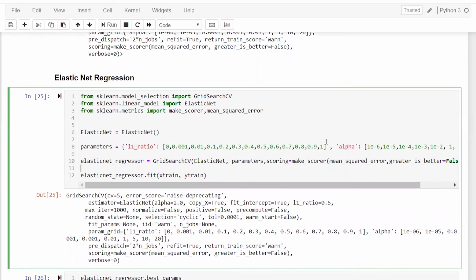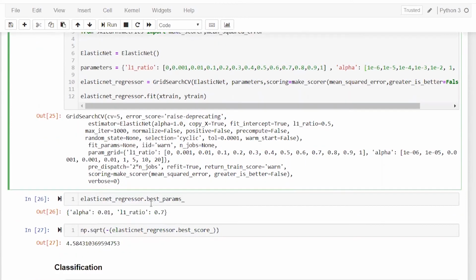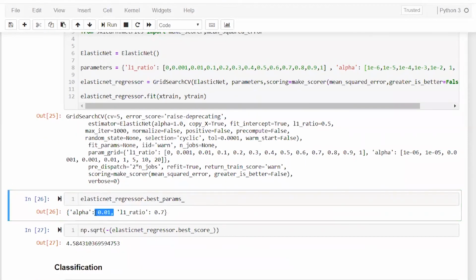So in that I have put all the numbers here, what all parameter values would be there based on these combinations. So what the model will do for L1 ratio and alpha is take all the combinations, 0, then 10 to the power minus 6, and so on. These combinations it will take, and based on that it will give the best parameter. So here you will see alpha is 0.01 and L1 ratio is 0.07.